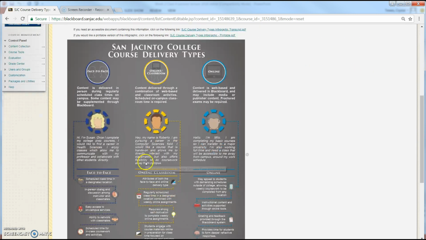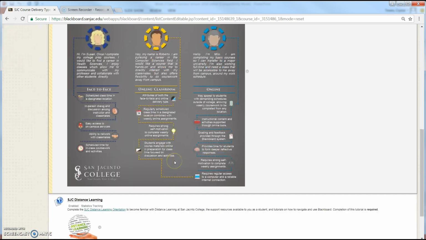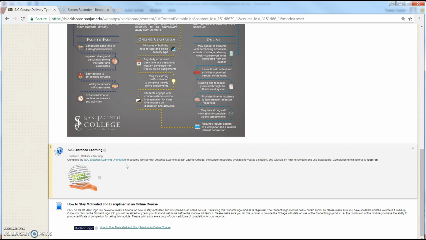you this infographic, because basically this module is going to tell you the difference between face-to-face courses, online classroom, or what we call hybrid classes, and strictly online courses. All of that is going to be listed in this infographic for you. And then you are going to complete this SJC distance learning orientation. Once you are done with this tutorial that's required, you will then move on to how to stay motivated and disciplined in the online course.